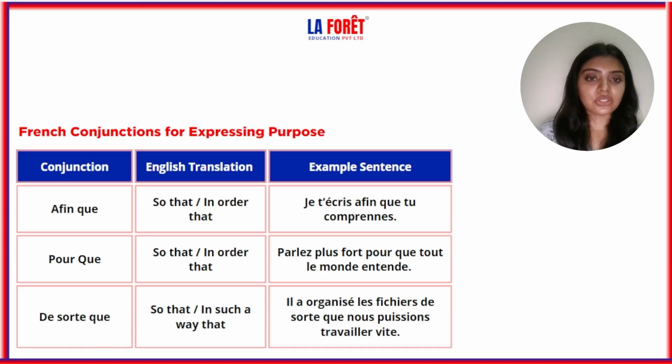Now next is French conjunctions for expressing purpose. First is afin que. Afin que is so that or in order to, or in order that. Je t'écris afin que tu comprennes. Now here we are shown the purpose why I'm writing: je t'écris, I'm writing you in order that you understand, right? So it will be je t'écris afin que tu comprennes.